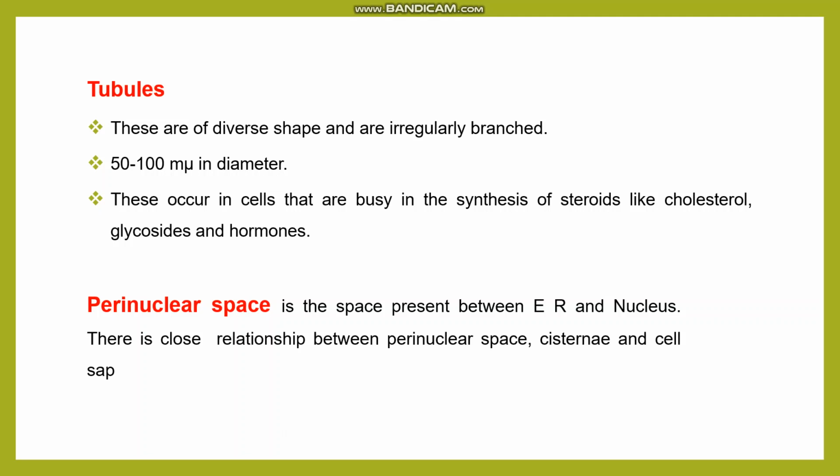Next are tubules. These are of diverse shape and irregular in branching pattern. They are 50 to 100 millimicrons in diameter. They are abundant in cells which are synthesizing cholesterol, glycosides, and hormones. Next is the perinuclear space. The perinuclear space is the space present between the endoplasmic reticulum and the nucleus.